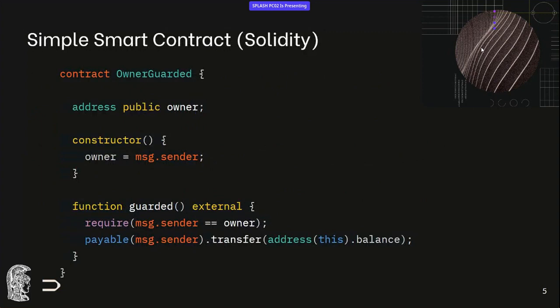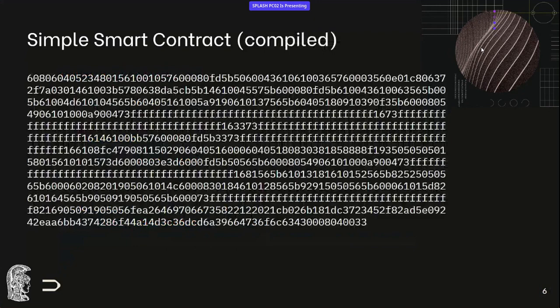Now, let's look at a simple smart contract. The contract looks like a class in object-oriented programming. We have one field, and that field is stored on the blockchain. In our case, it's the owner field. There's a constructor which sets the owner field to whoever initialized the contract, and an external method which can be called by anyone, but only allows the owner to withdraw funds from that contract. In addition, because the owner field is public, there will be a getter for that as well. So it's a pretty simple contract, but compiling it looks like this.